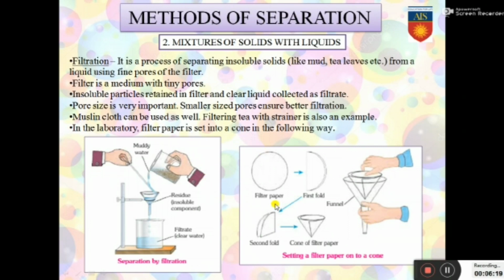Let's see. The filter paper is usually round in shape. The first fold is done to make it half of the round shape, that is semicircular, and then a second fold is done, and a cone of the filter paper is created after the second fold and put into the funnel. After that, the muddy water or the mixture of water and solid is poured through the filter paper in the funnel. The clear water or the filtrate is collected and the residue or the insoluble part is removed.